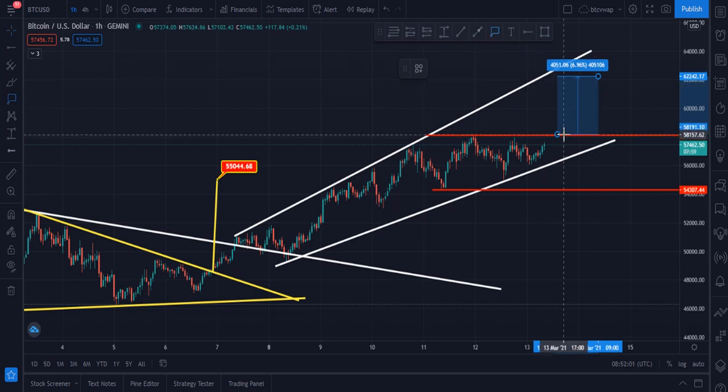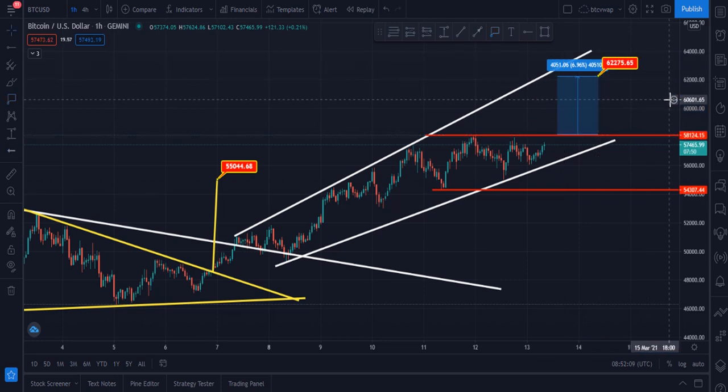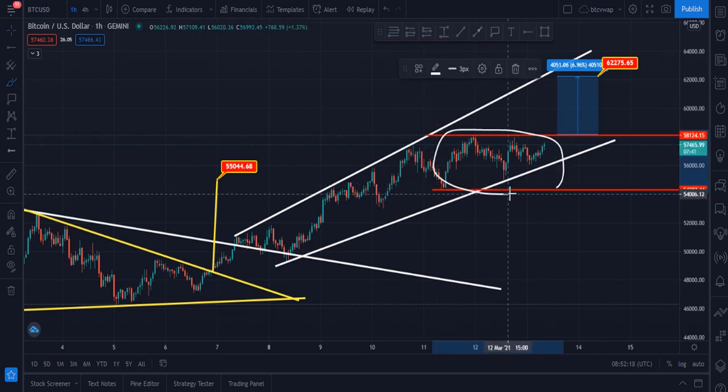When Bitcoin breaks this horizontal resistance and closes a day candle above this, then my next target will be this 62,275 for the Bitcoin right now. Currently Bitcoin is in this horizontal channel and moving sideways, but I am very sure that Bitcoin is ready to break this horizontal resistance, which is at $58,120,